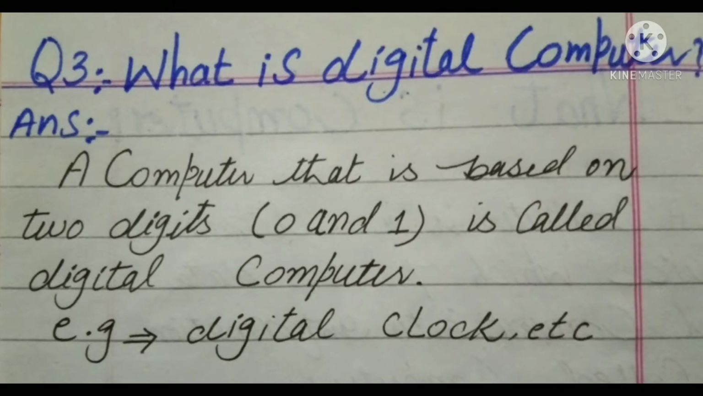What is a digital computer? A computer that is based on the two digits 0 and 1 is called a digital computer. For example, a digital clock, etc.